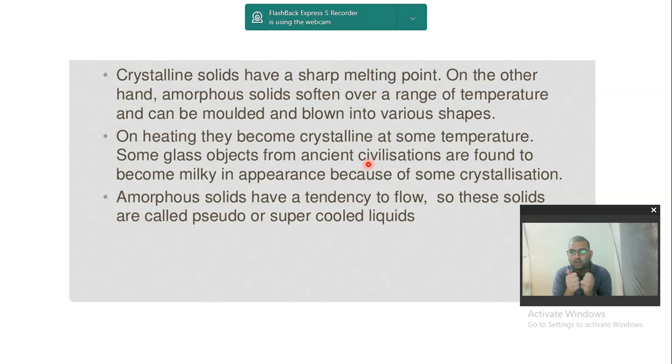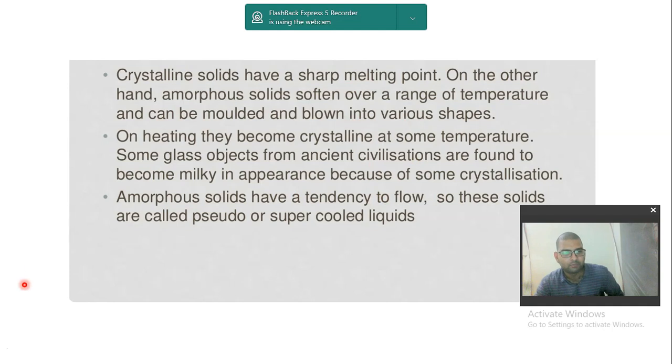It does not have a particular temperature at which it will start melting. As soon as you ignite the flame, it will start melting, and throughout the flame it will keep on melting. So you can actually take all the melt and keep it in a mold, and form another shape out of it. So this is what it is saying, that it can be molded and blown into various shapes.